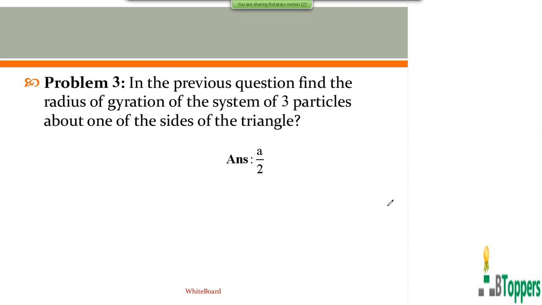Next, I have given one more problem based on the same situation which I discussed in the previous problem. I will again read out problem 3 shown on the screen. In the previous question, find the radius of gyration of the system of three particles about one of the sides of the triangle. That means the axis is now coinciding with one of the sides of the triangle.